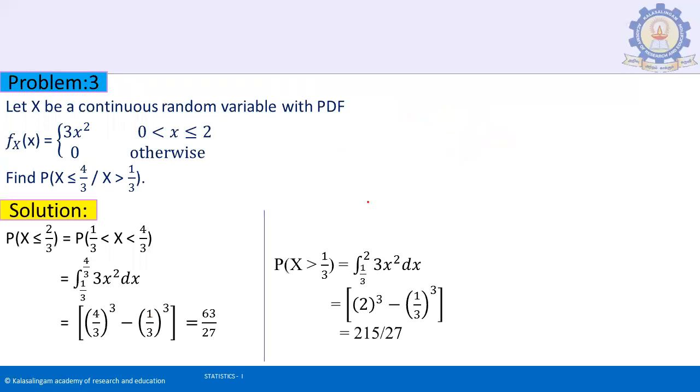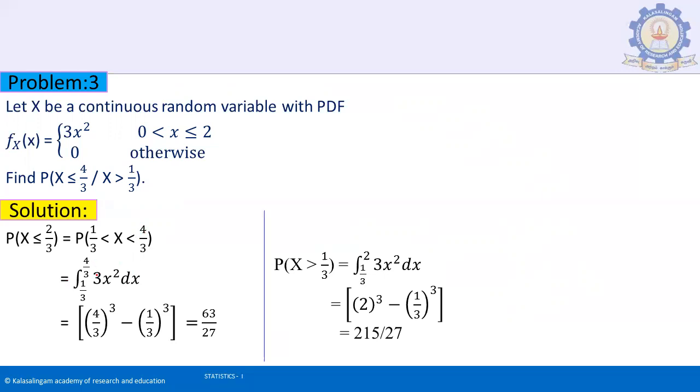Third problem. Let x be a continuous random variable with a probability density function f of x equal to 3x square for 0 less than x less than or equal to 2, and 0 otherwise. Find the probability of x less than or equal to 4 by 3 given x greater than or equal to 1 by 3. So x here varies from 0 to 2. First take the numerator, the probability of x less than or equal to 4 by 3, which is the probability of 1 by 3 less than x less than or equal to 4 by 3.